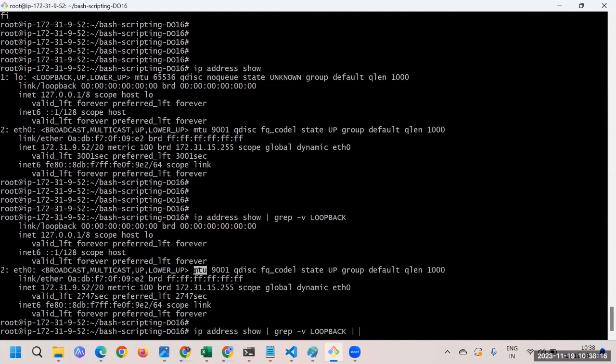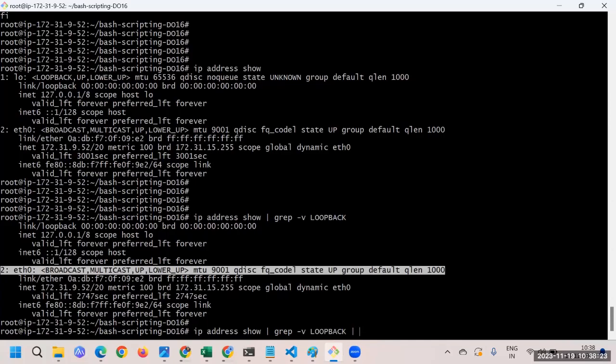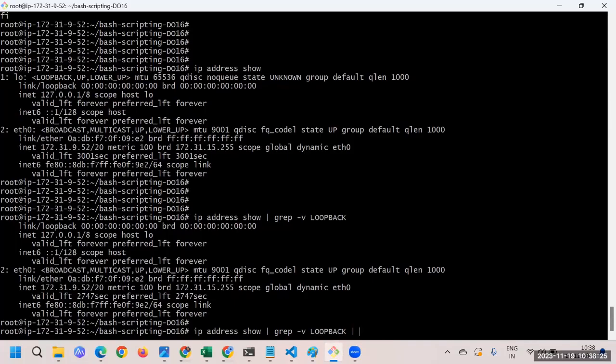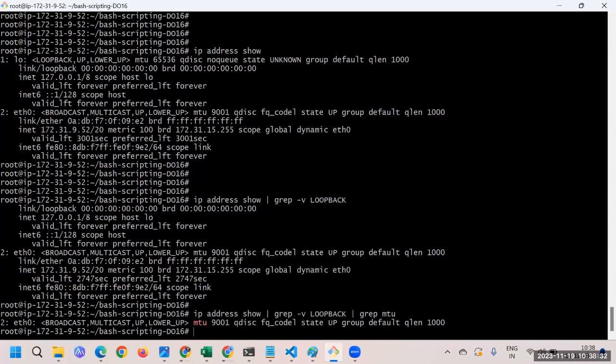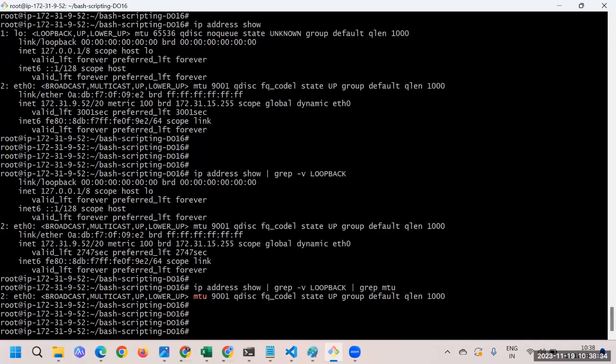You don't have to worry about that. What I'm saying is that this particular keyword is unique, and I can't see it anywhere else. So maybe I'll say grep MTU. Now in this case you can see I have perfectly got just one single line, and how many lines I'm getting can decide how many IPs I'm getting.